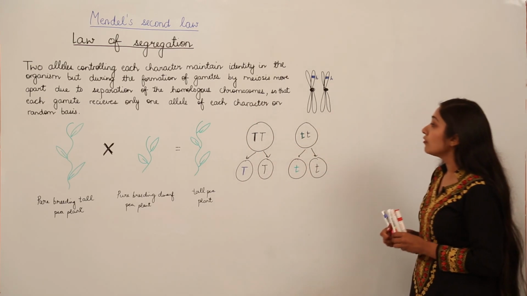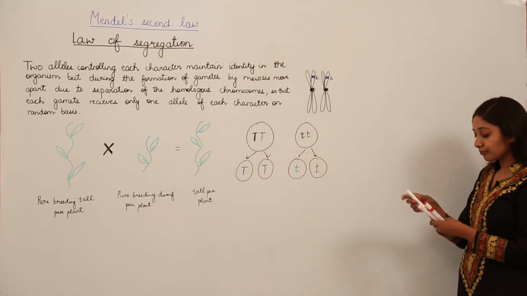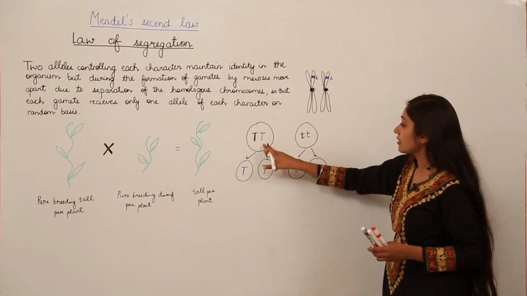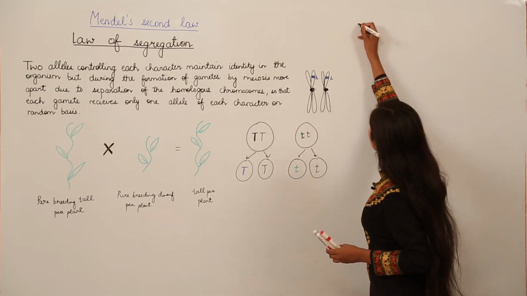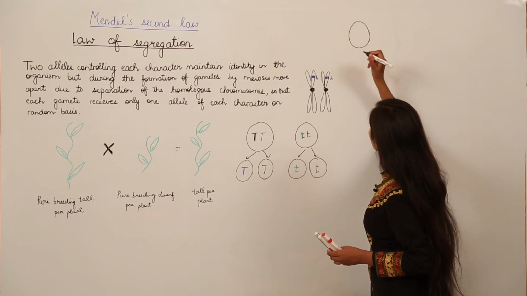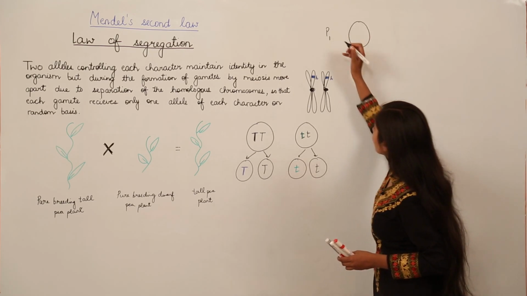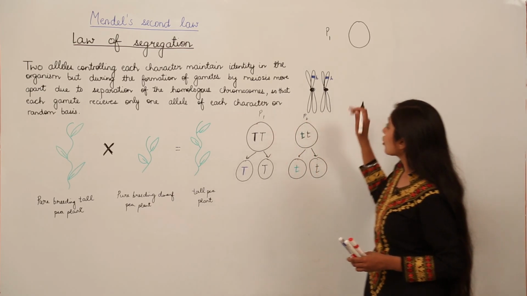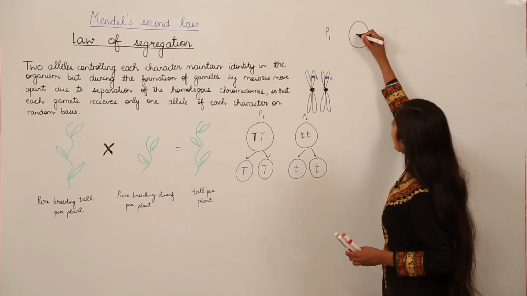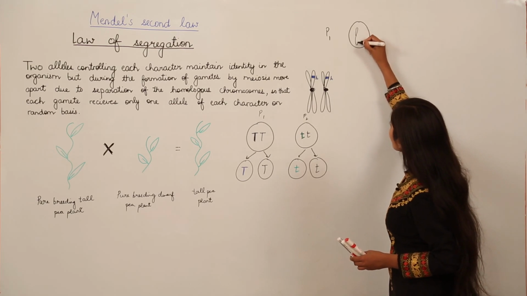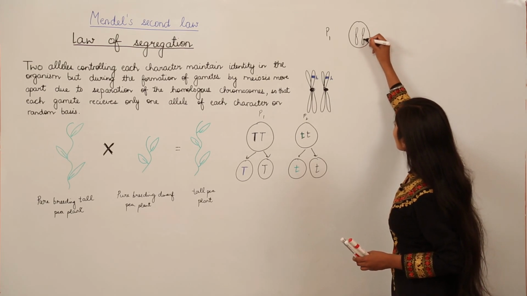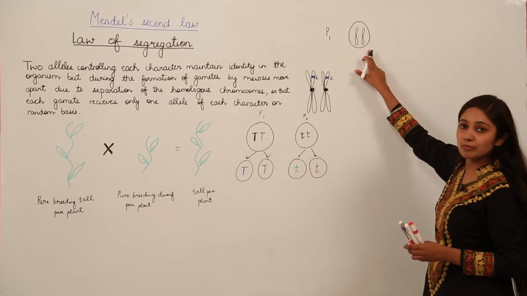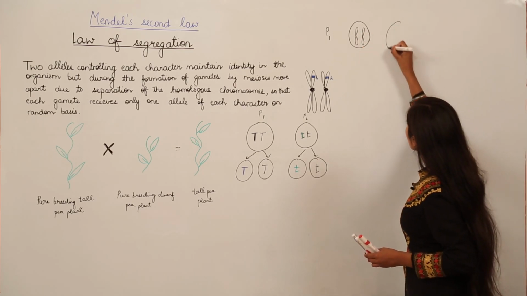So let us recall what happens during meiosis. Before meiosis, supposedly we talk about this one. We have a cell and this is parent 1. This is parent 1, this is parent 2. Let's talk about parent 1 first. We have this for tallness, this is capital T, this is capital T. What happens?